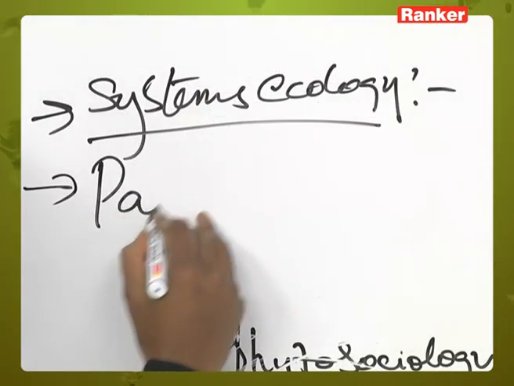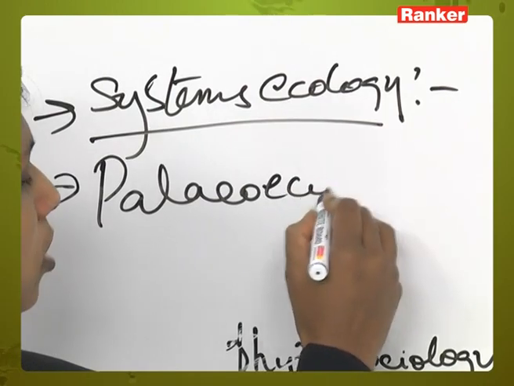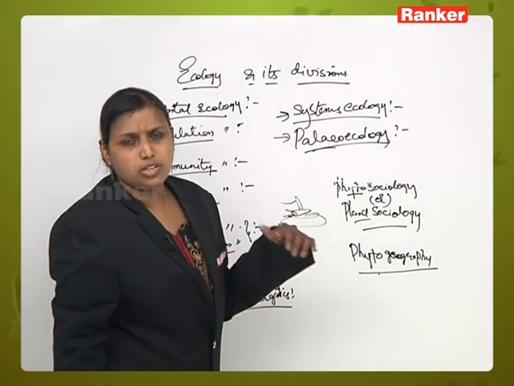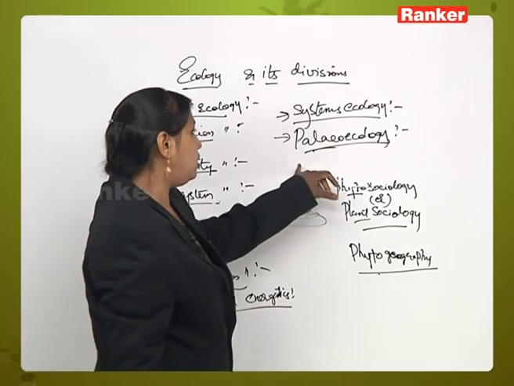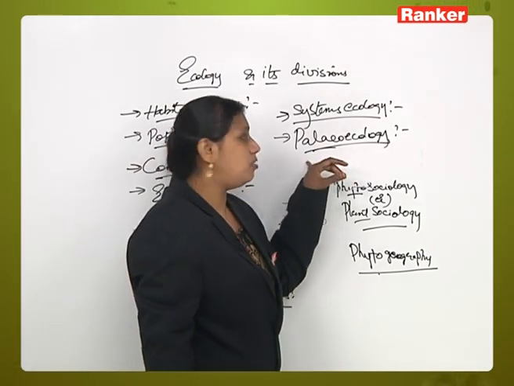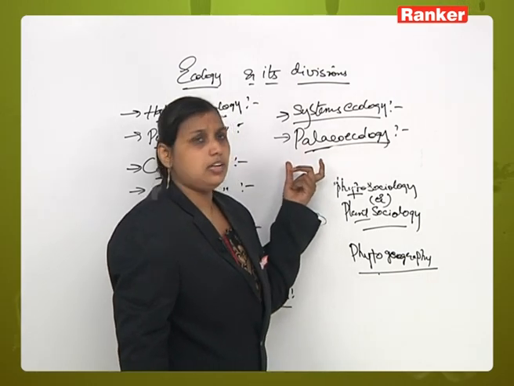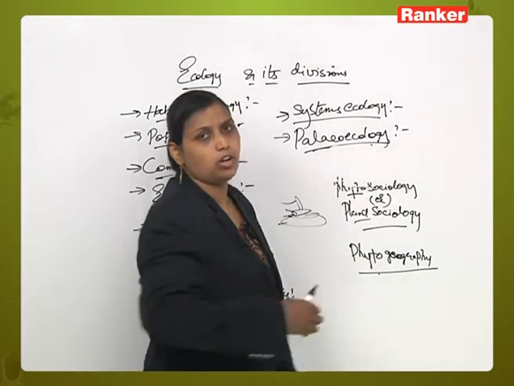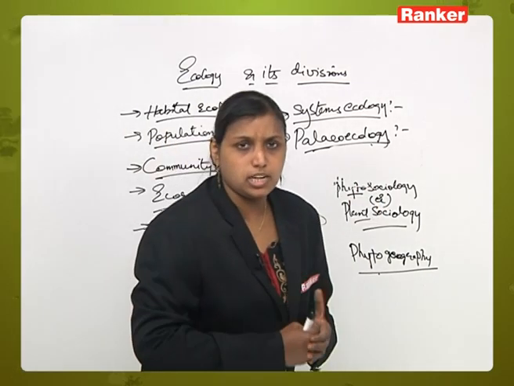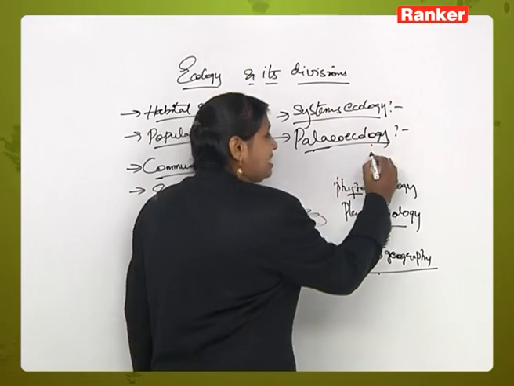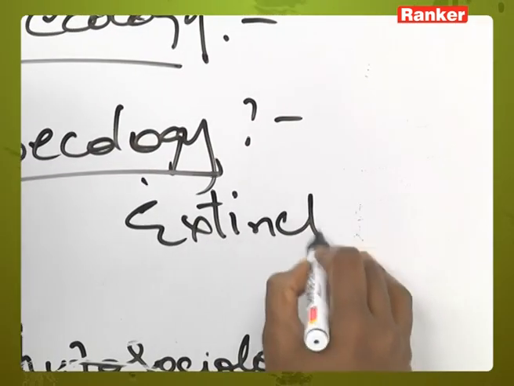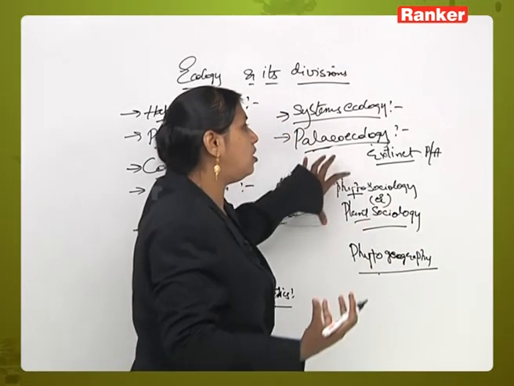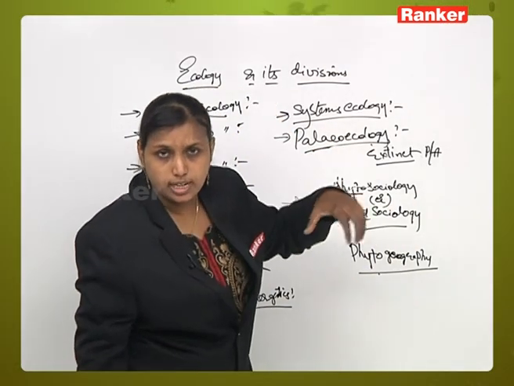Next is, as we all know, paleoecology. As the name itself indicates, paleo means the ones which are not existing, the ones which are dead, which don't exist. Paleobotany, if we are studying plants or organisms which are not existing now, which are extinct, extinct plant species or animal species, or the concerned organisms in that particular zoological environment.